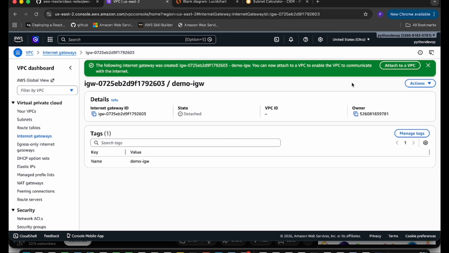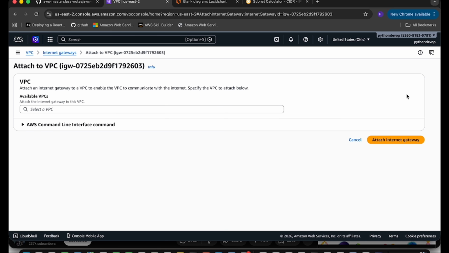The internet gateway is created, but here you can see the state. It shows the details and no VPC ID here. So we have to attach it with the VPC. So click on the action and attach to VPC. Then you have to select your VPC.